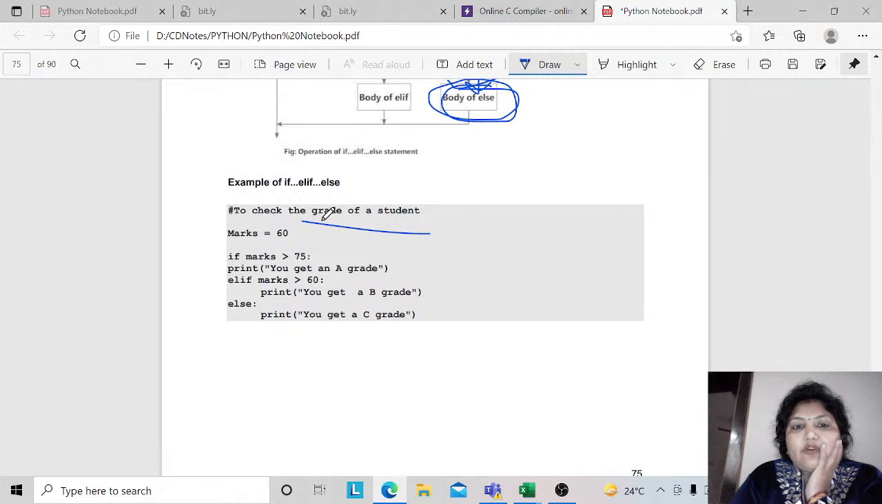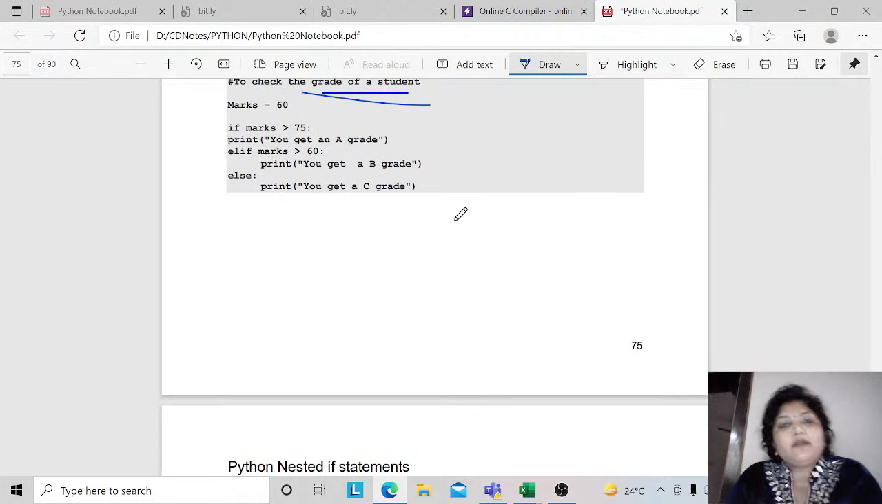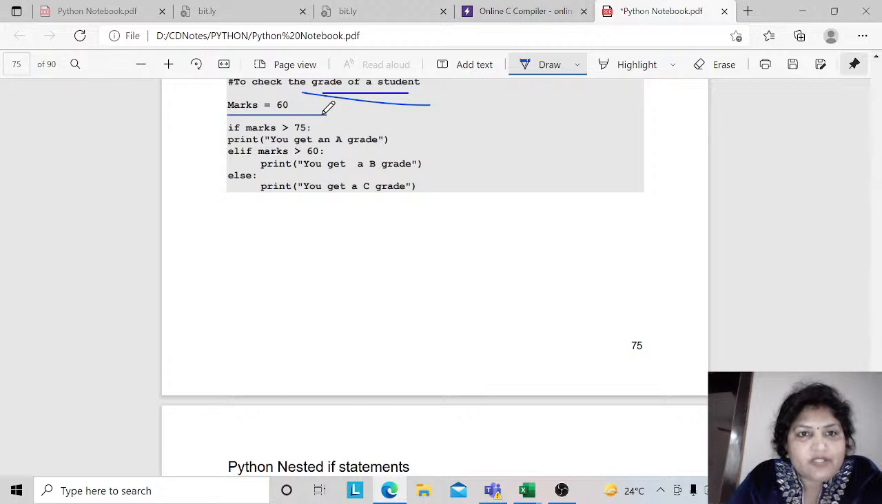So over here you need to understand how this works. Suppose we take one example of the grade of a student. Here we have marks, which we have assigned as 60. If marks is greater than 75, then print you get A grade. Elif, if your marks is greater than 60, then you have two conditions: if your marks is greater than 75, or if your marks is 60. Otherwise, if it is not matched over here, then only it moves to the else part.